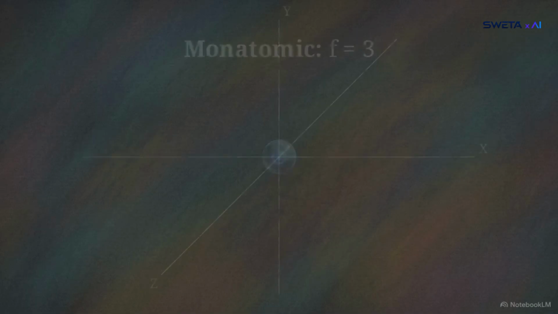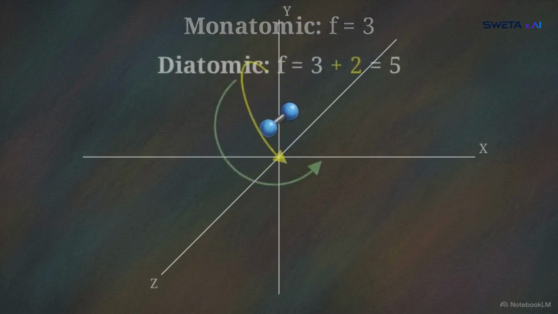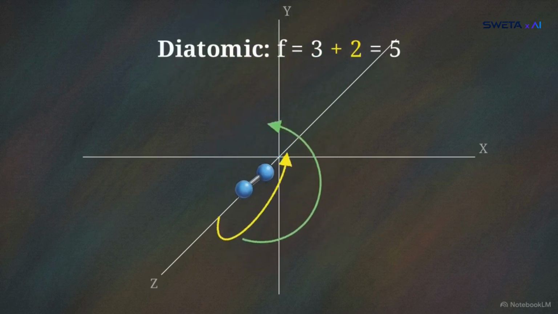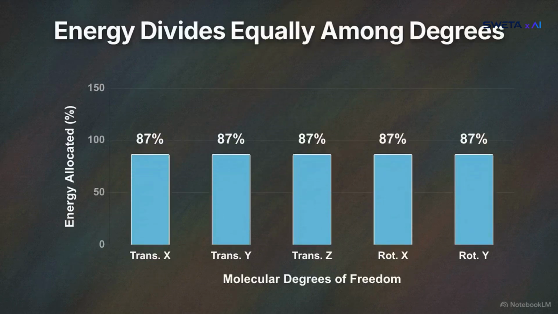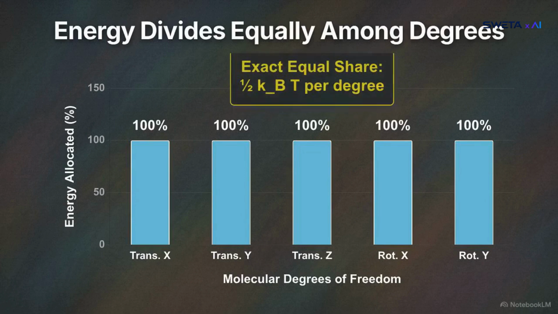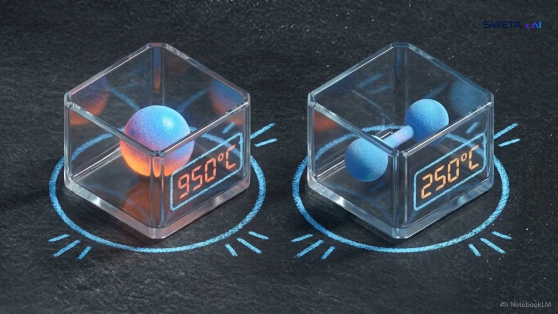A monatomic gas like helium moves strictly along the x, y, and z axes, having exactly 3 translational degrees of freedom. A diatomic gas like oxygen adds a dumbbell shape. It translates, but also rotates around 2 axes, totaling 5 degrees of freedom. The law of equipartition of energy states every degree of freedom gets an equal share of the total energy, exactly 1/2 kBT per molecule. This explains why different gases have different specific heats.